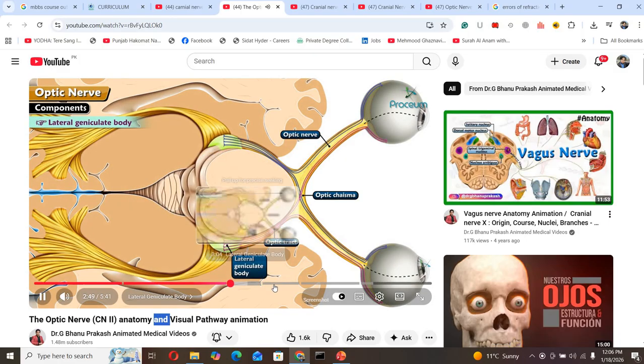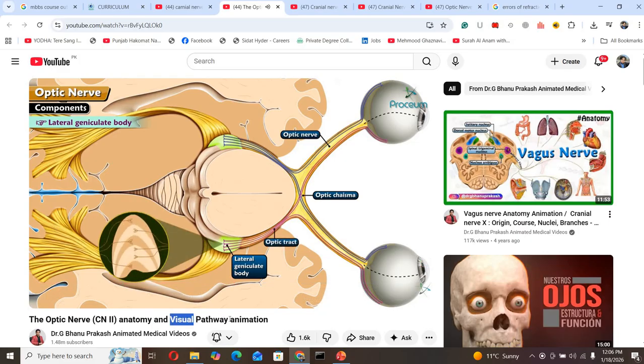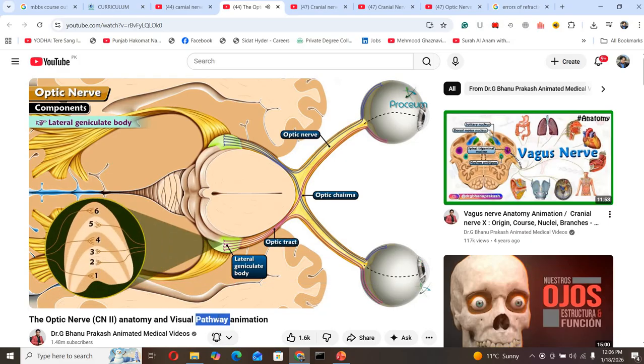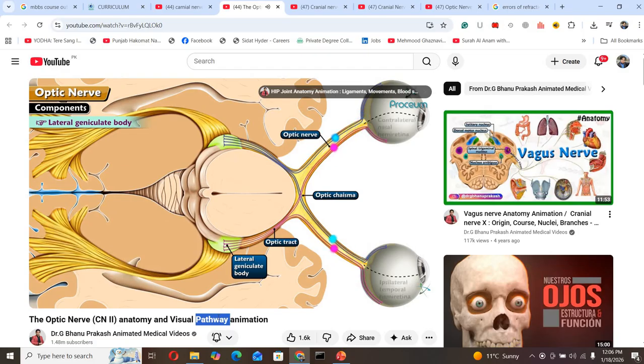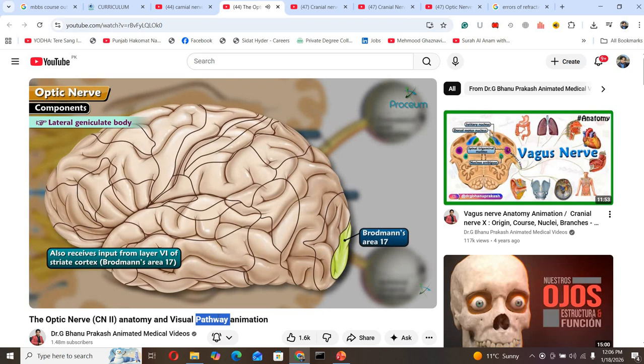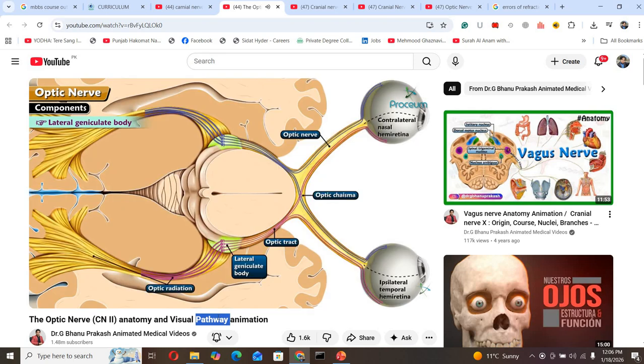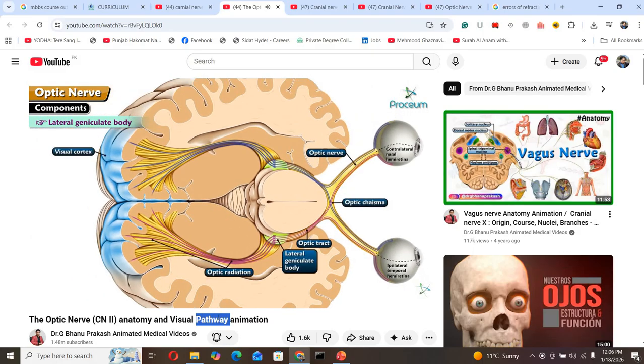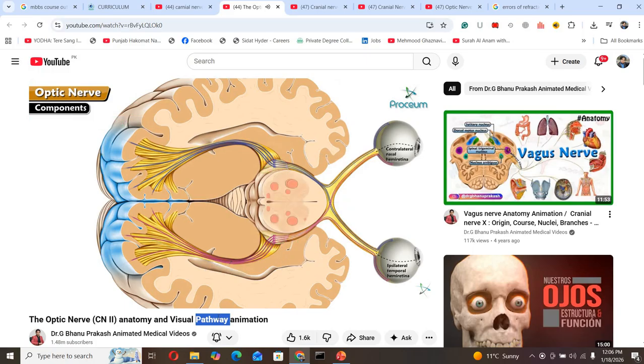The lateral geniculate body is a relay station of the optic tract and is structurally made of a 6-layered nucleus. Layers 1, 4, and 6 receive crossed fibers, while layers 2, 3, and 5 receive uncrossed fibers. It receives fibers from the ipsilateral temporal hemiretina and the contralateral nasal hemiretina. It also receives input from layer 6 of the striate cortex, which is Brodmann's area 17. It projects through the optic radiation, or the geniculocalcarine tract, to layer 4 of the primary visual cortex located in Brodmann's area 17. The pretectal area is present in the midbrain, in front of the tectum.